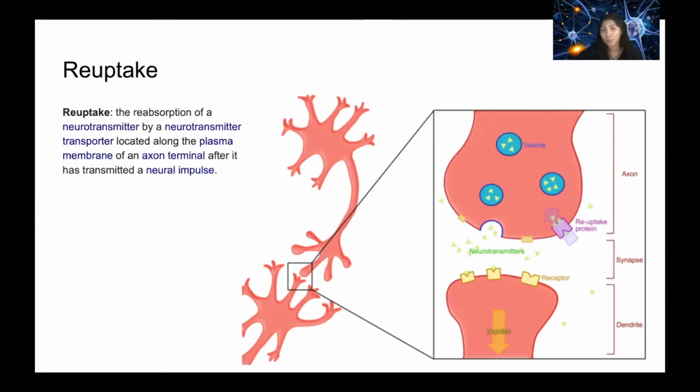So now let's talk about reuptake. Reuptake is the reabsorption of a neurotransmitter by a neurotransmitter transporter located along the plasma membrane of an axon terminal after it transmitted a neural impulse. You can see here in this image, here's the impulse. Here is the reuptake of the neurotransmitter. It's going back up into the neuron. That's basically what's going on. That's all that's happening, after it already transmitted some sort of neural impulse.